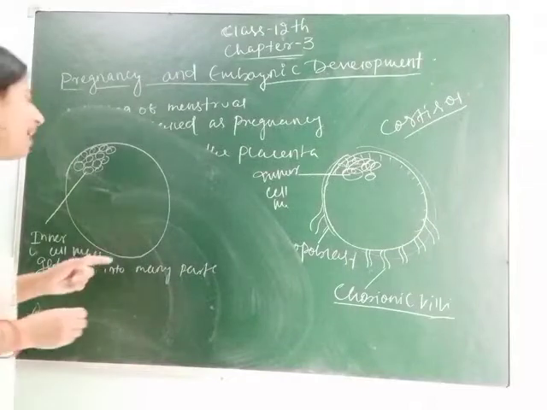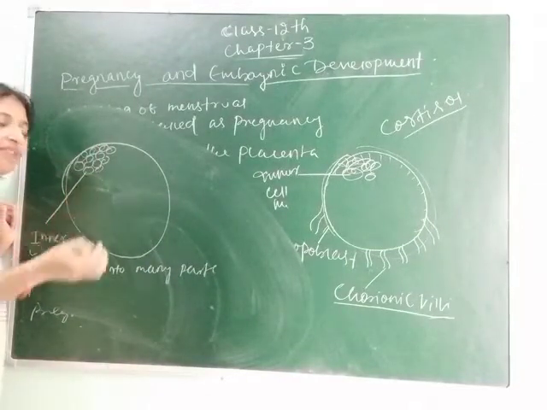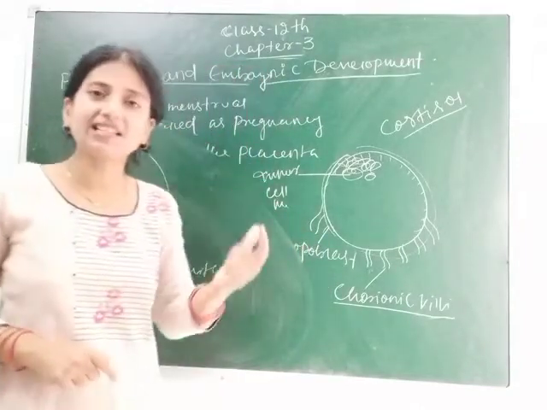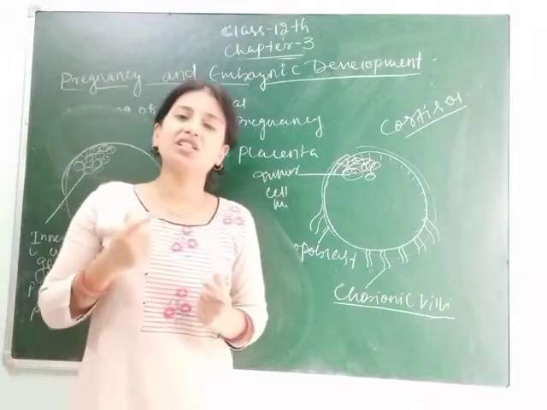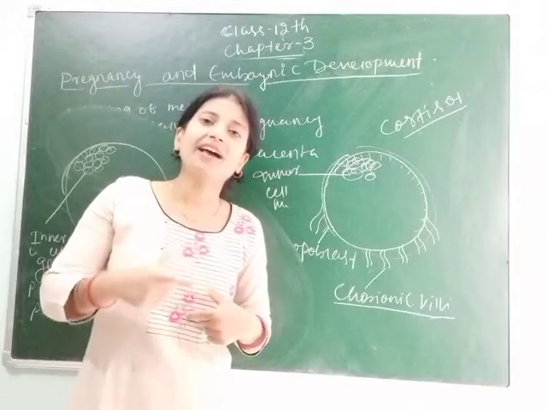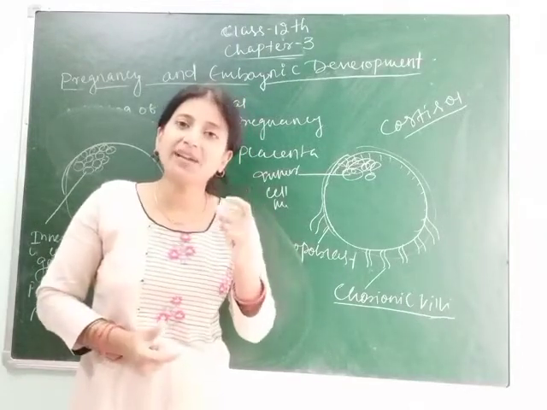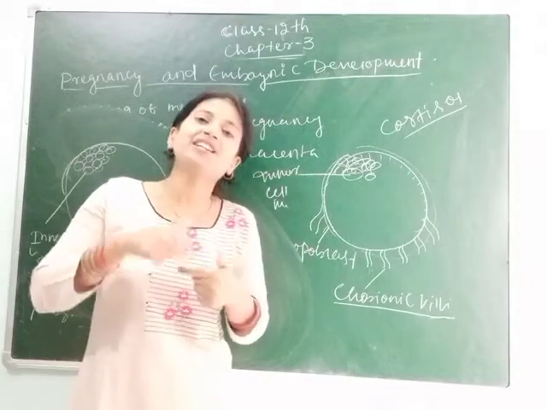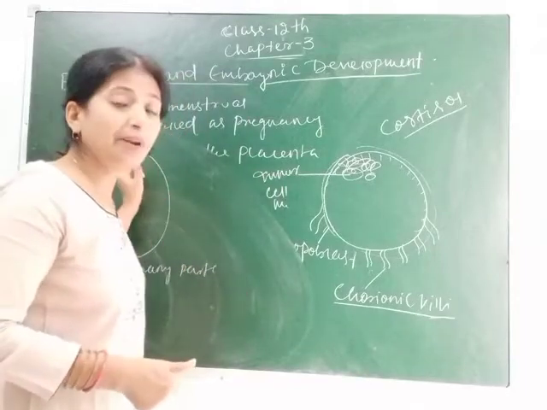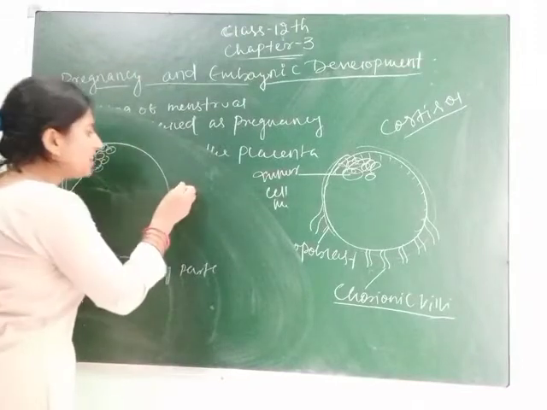So before this, we have to know that during the differentiation of the inner cell mass, there are 3 germinal layers present, which you have studied in class 11, that organisms show body organization. As we are human beings, we are triploblastic animals, meaning we have 3 germinal layers. These germinal layers are formed during pregnancy or during the differentiation period of the embryo or inner cell mass. One is ectoderm.